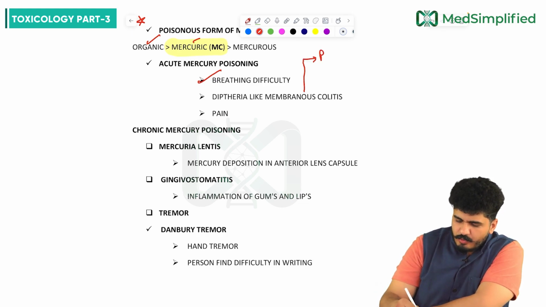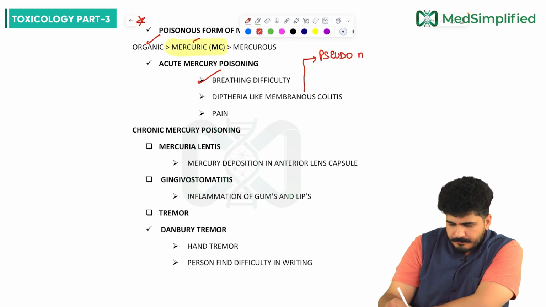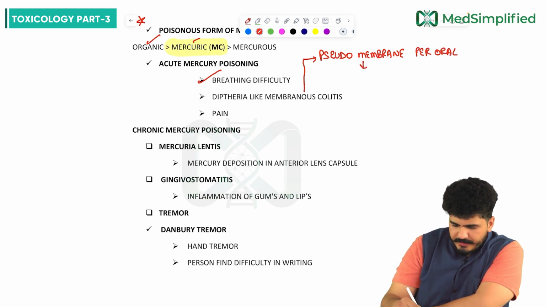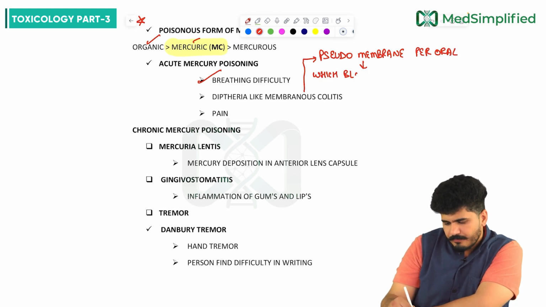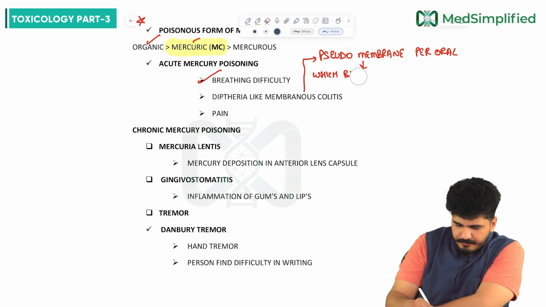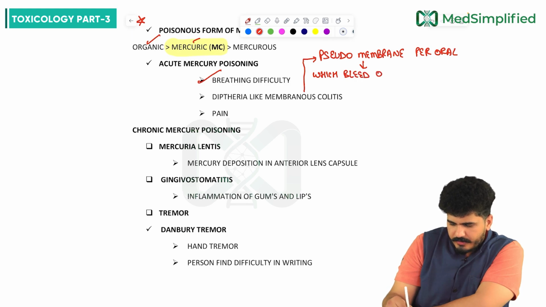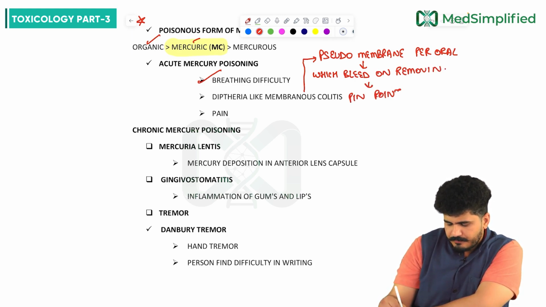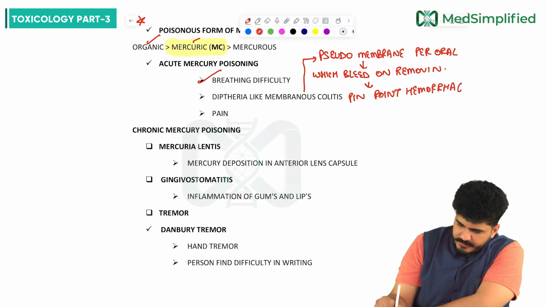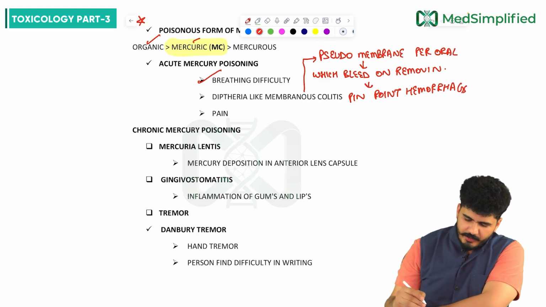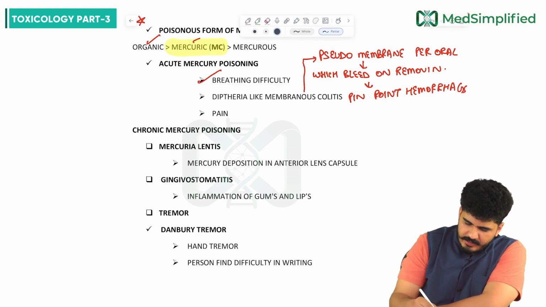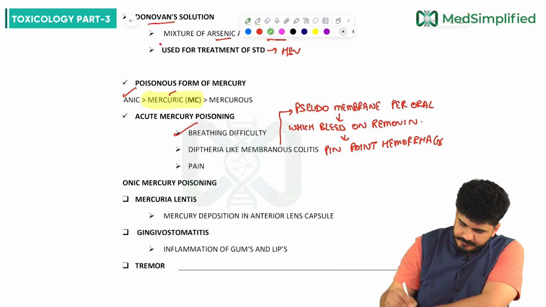First of all, there will be a pseudomembrane per oral, which bleeds on touch or on removing, and this bleeding is pinpoint hemorrhage.